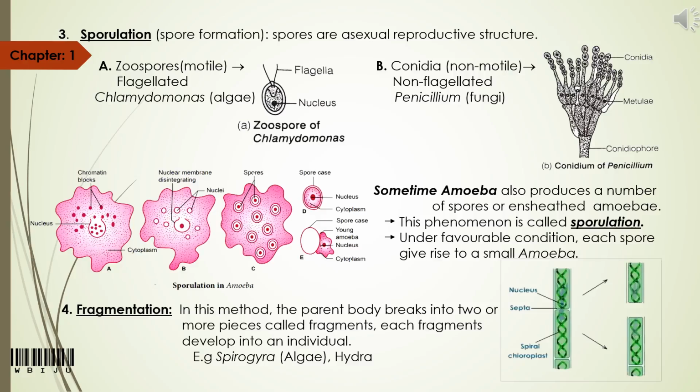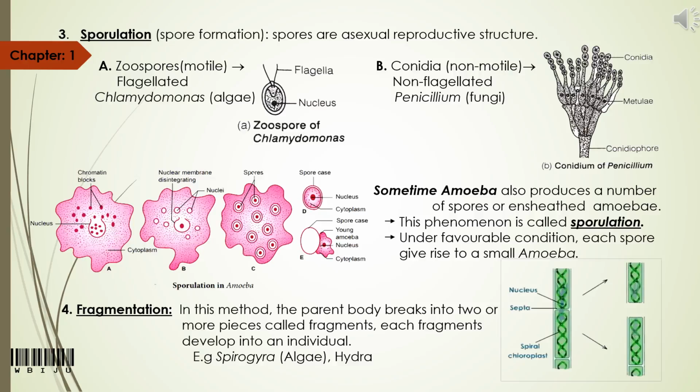When you come to zoospores, they are flagellated, so they are motile, and these zoospores are produced by Chlamydomonas, a type of algae. On the other side, conidia are non-flagellated, so they are non-motile, and these are produced by a type of fungi known as Penicillium. Again, this amoeba, which reproduces mainly by binary fission, can also undergo sporulation. That means they can also produce spores. So let's see how they undergo sporulation.